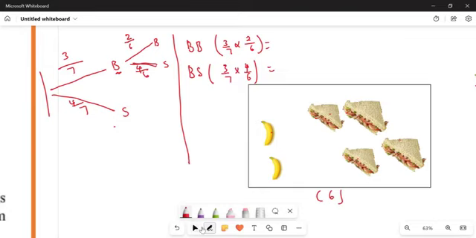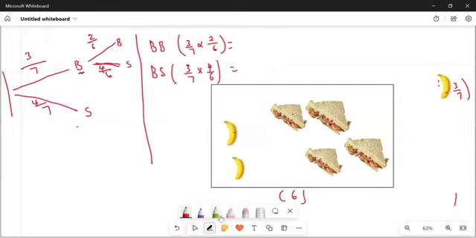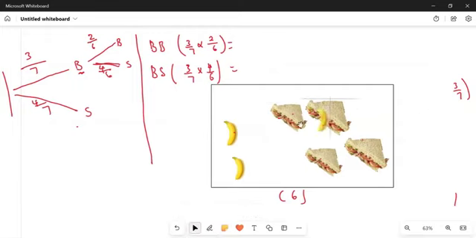Okay, let's suppose then that the person didn't choose a banana. I was hungry. In the morning, usually we are hungry, okay? Let's suppose that I didn't choose a banana. When I started in the morning, I wanted something solid, which is going to give me energy. So I started by choosing a sandwich, and then I ate the sandwich.